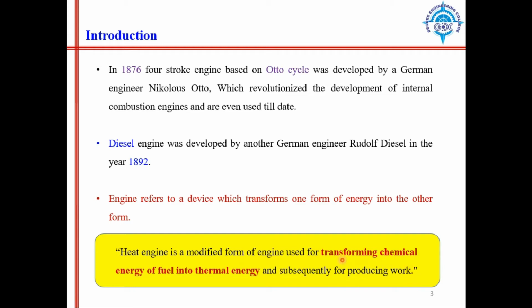We are using fuel for running our engine, burning the fuel to generate energy. So we are converting chemical energy of fuel into thermal energy first, and by using this thermal energy we are pushing the piston for producing work.